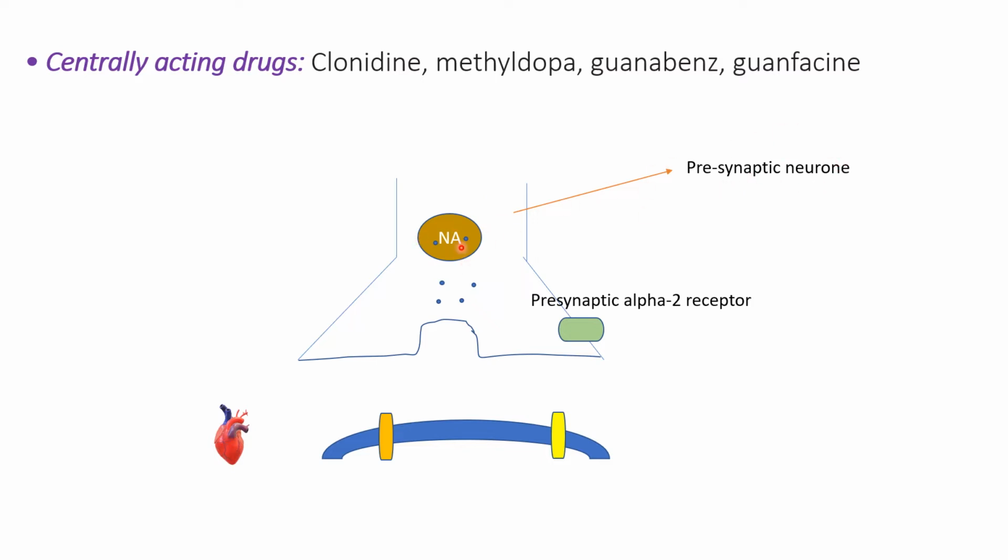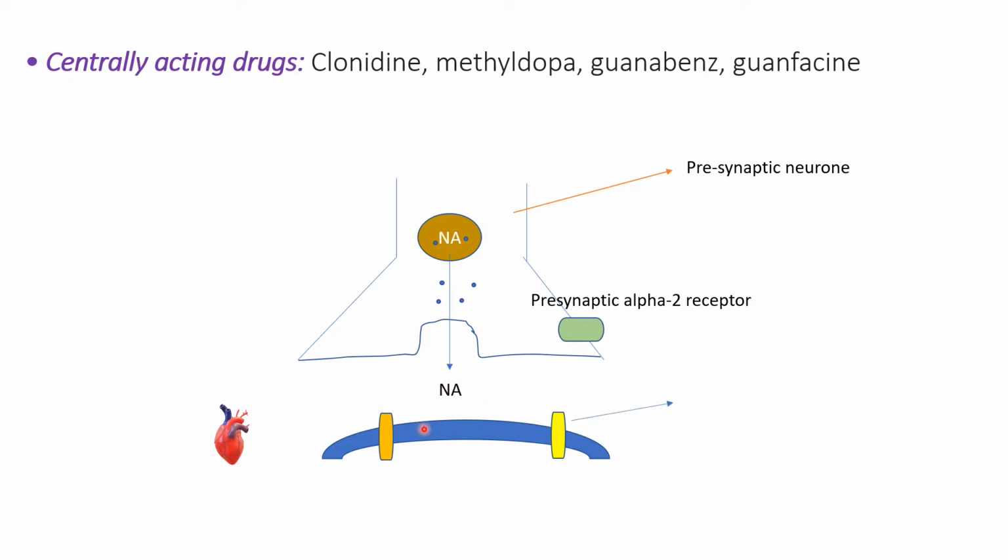So you can see here this is the presynaptic neuron. In the presynaptic neuron, vesicles are present. In those vesicles, noradrenaline is present. Here is the presynaptic alpha 2 receptor. This space is the synaptic cleft, and this is the postsynaptic membrane. So what happens here? This noradrenaline is released into the synaptic cleft.